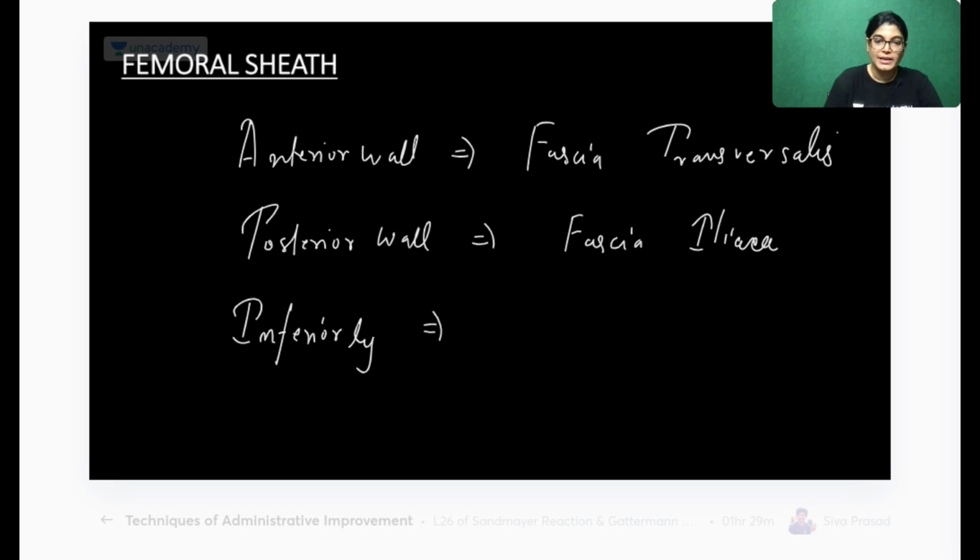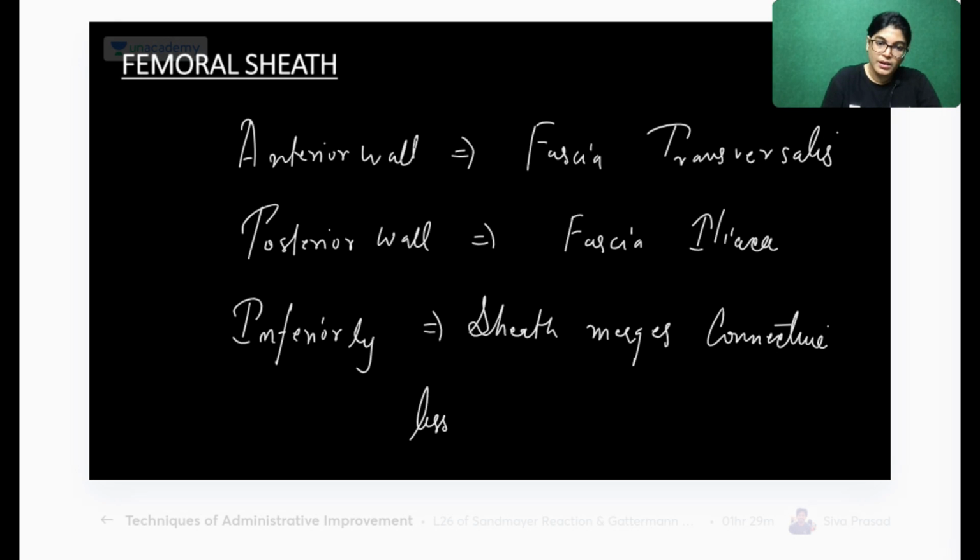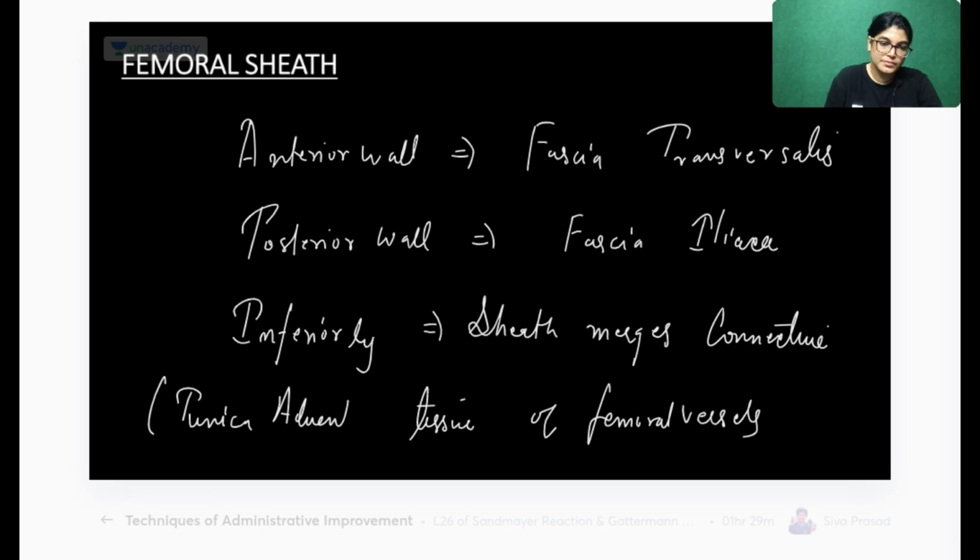So write down: inferiorly the sheath merges with the connective tissue of the femoral vessels, and in brackets you can write tunica adventitia, meaning the outermost layer of the femoral vessels.